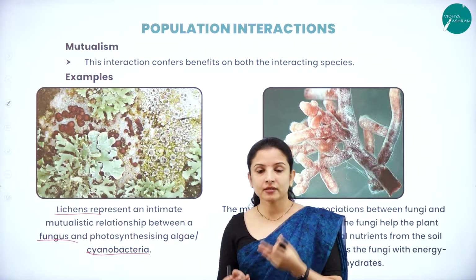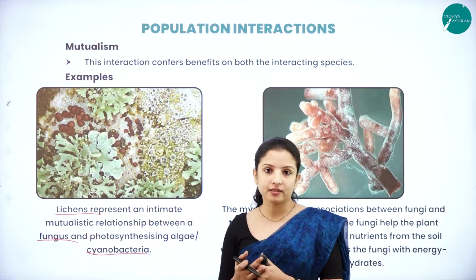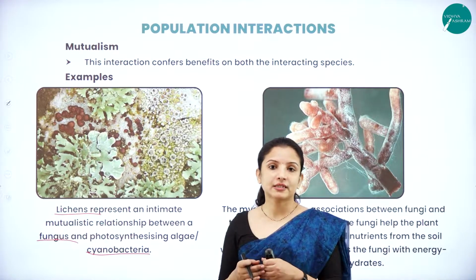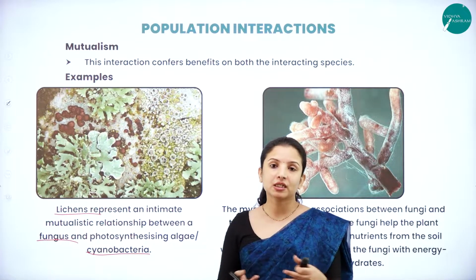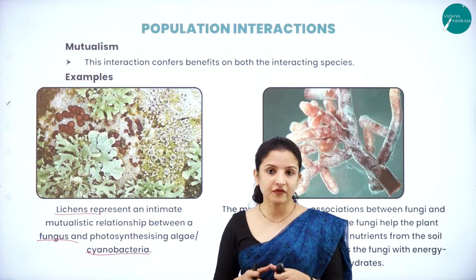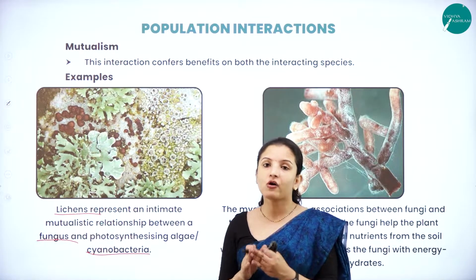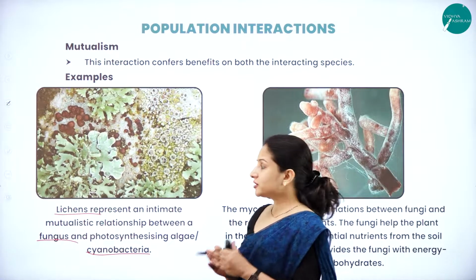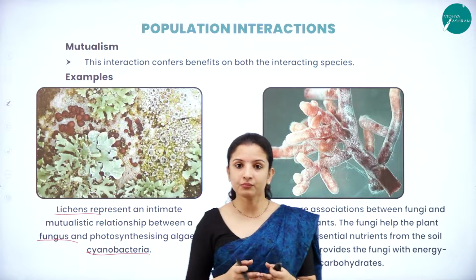And in turn, the lichens derive nutrition from the fungi and the algae. And the fungi also derive nutrition from the algae. So this is how they symbiotically associate with each other. All the three are getting benefited here, that is the fungi, the lichens as well as the algae. So that is how this is one of the best examples to explain mutualism.